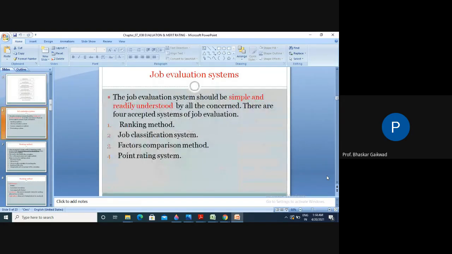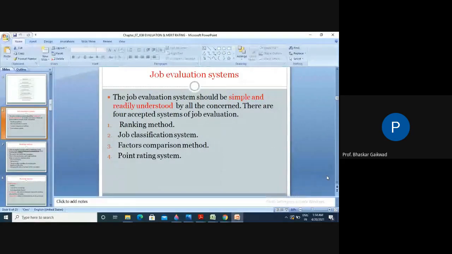The systems you can remember: four systems are ranking, where first rank, second rank and so on; job classification, which may depend upon surface finish, cost, or eccentricity and concentricity, where certain factors need to be considered; and factor comparison methods.